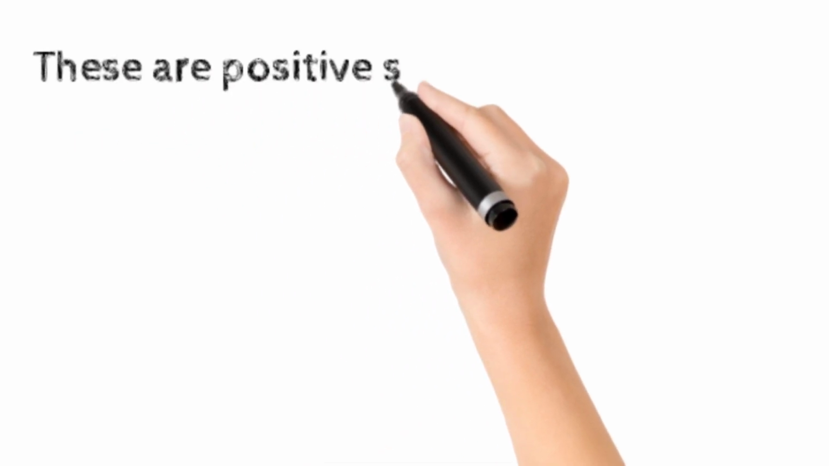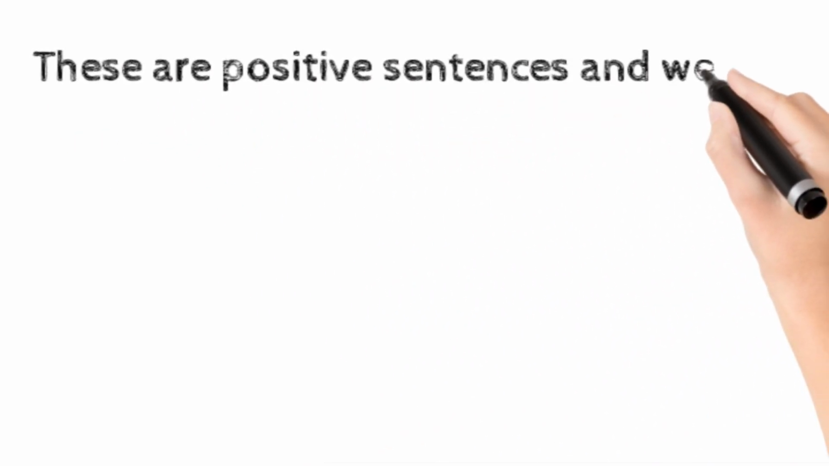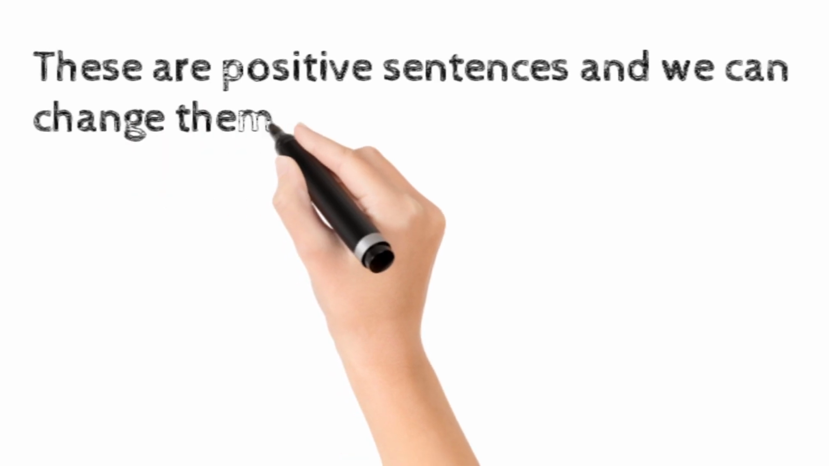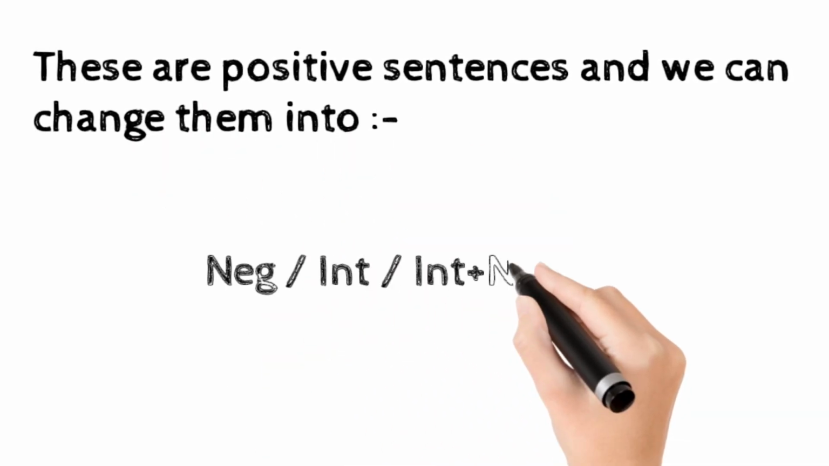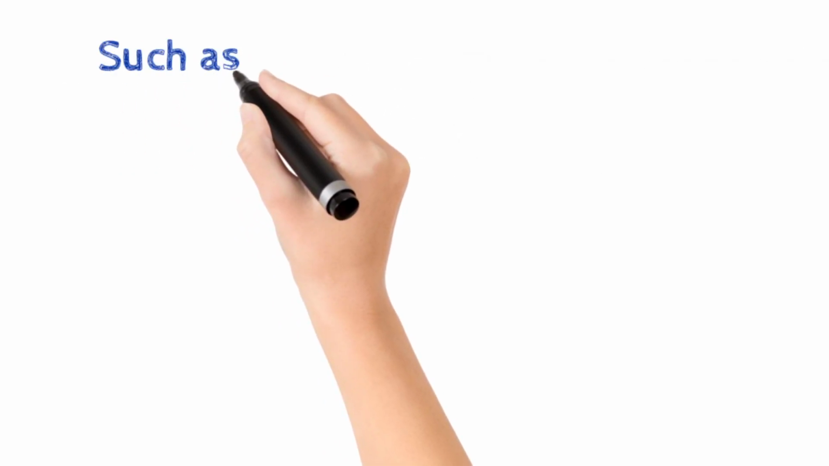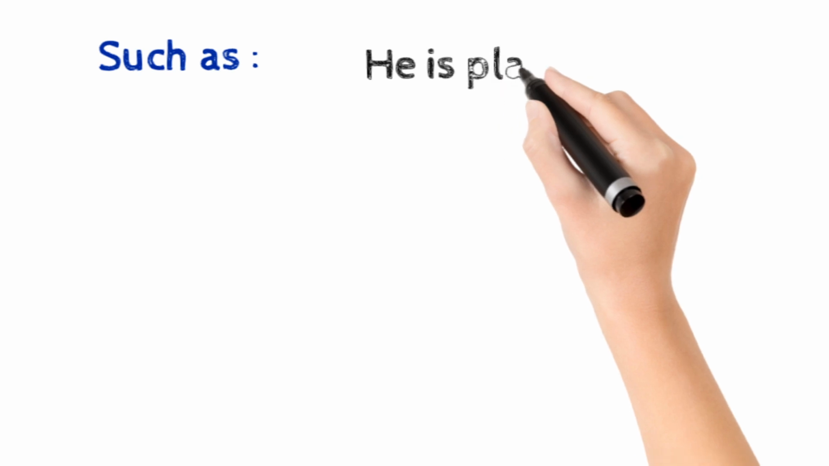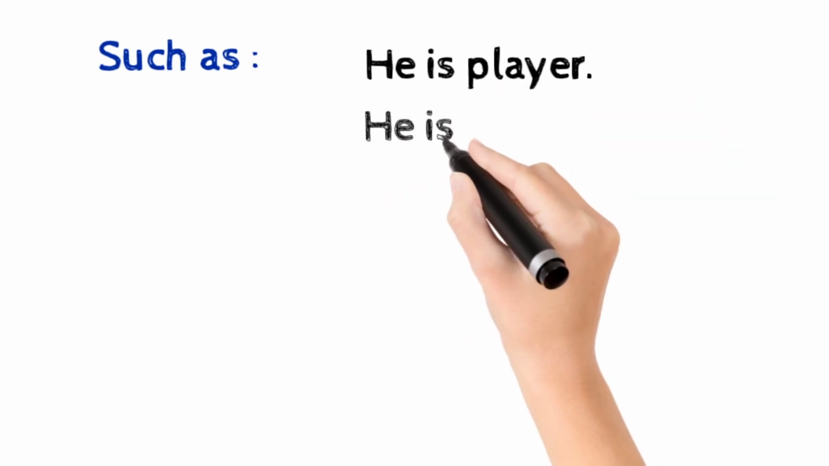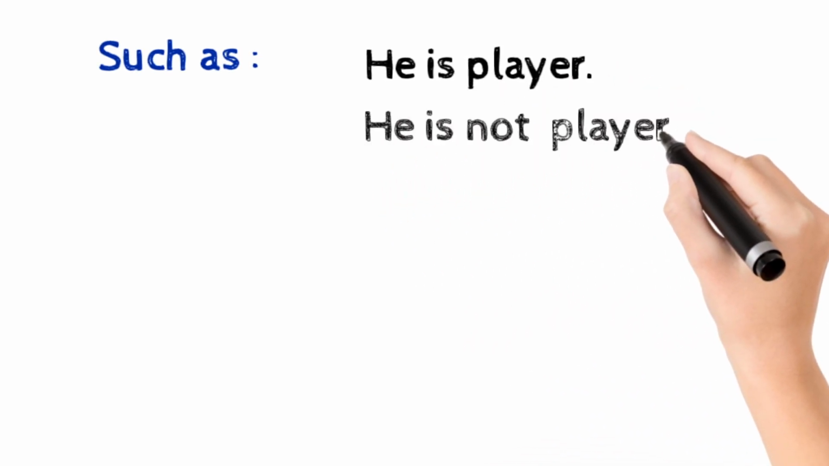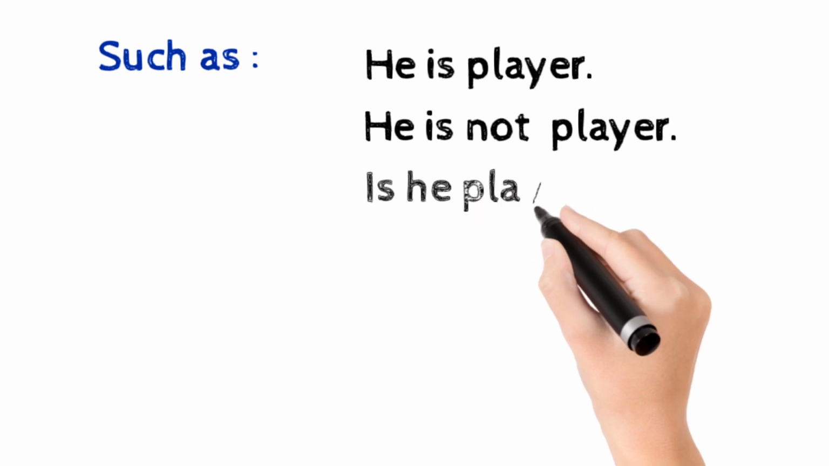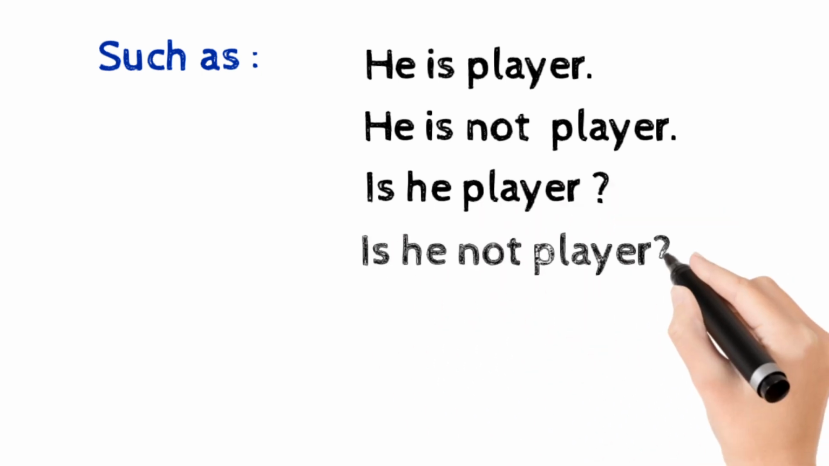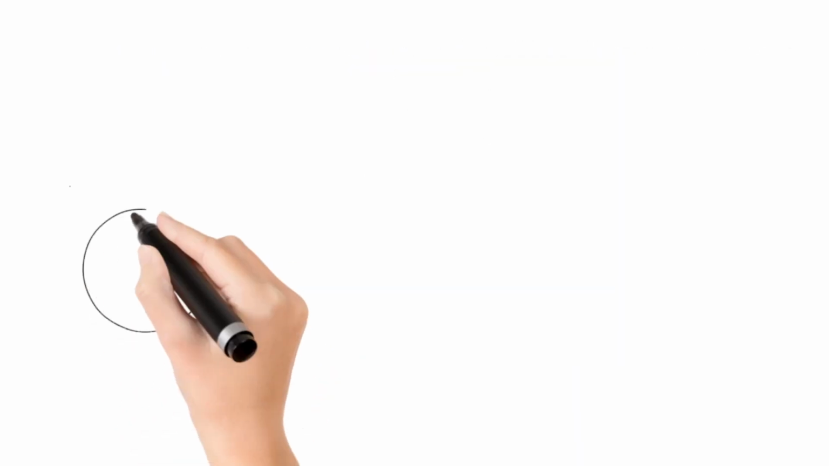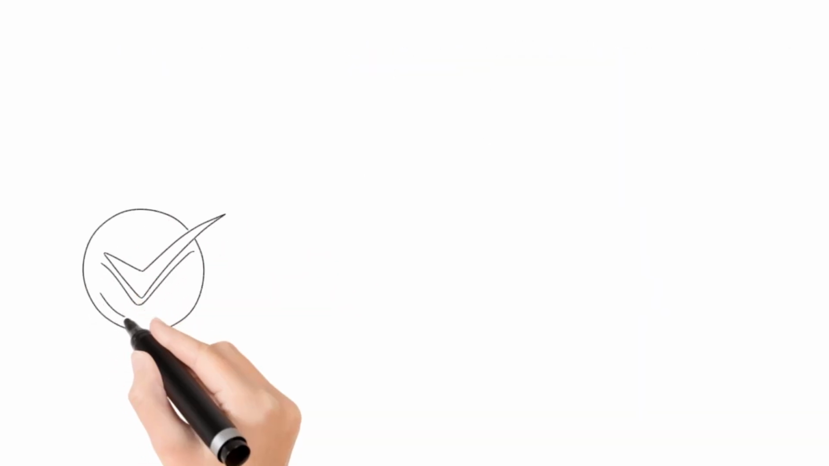So these are positive sentences. We can change them into negative, interrogative, and interrogative plus negative, such as: He is a player. He is not a player. Is he a player? Is he not a player? So now we have completed the first part, simple present.